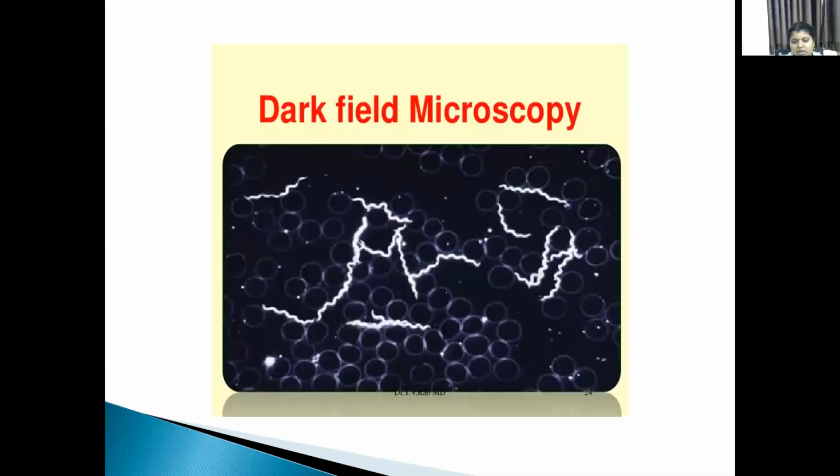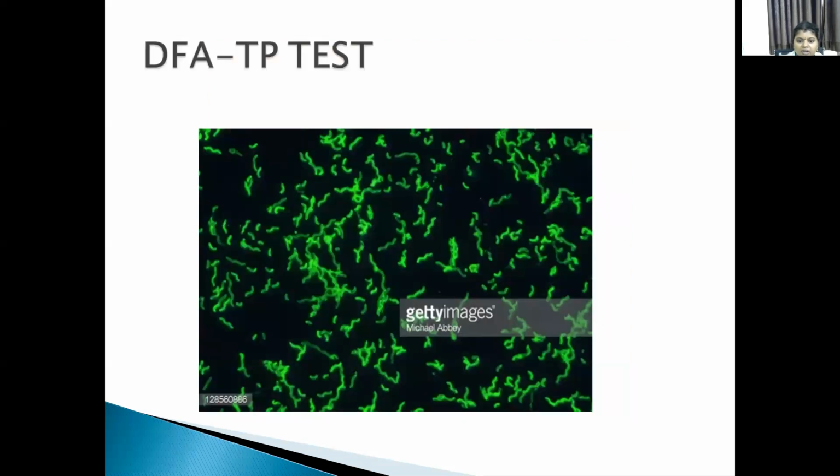Here, this is the picture showing the bright, elongated, coiled structure against a dark background under the dark field microscope. And this is the picture under the fluorescent microscope, where organisms are fluorescent.